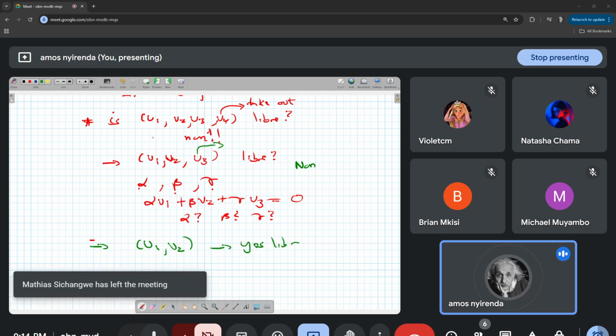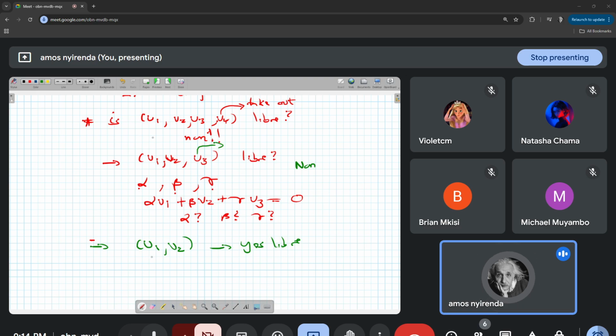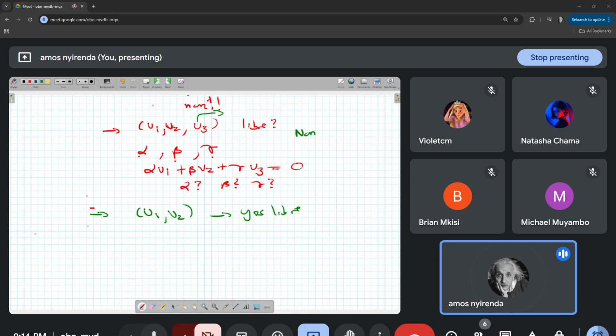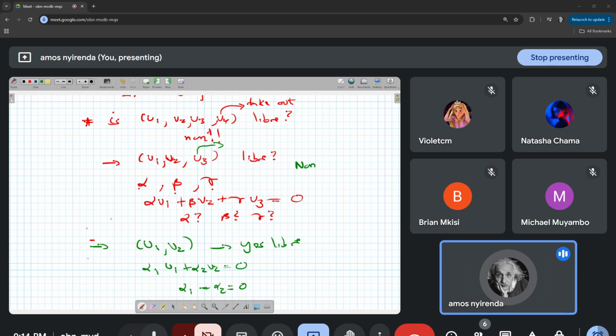If you perform this calculation, alpha 1 u1 plus alpha 2 u2 equal to 0, you find that alpha 1 is equal to alpha 2 is equal to 0. So this means that it is libre. We found a family of vectors that is libre.